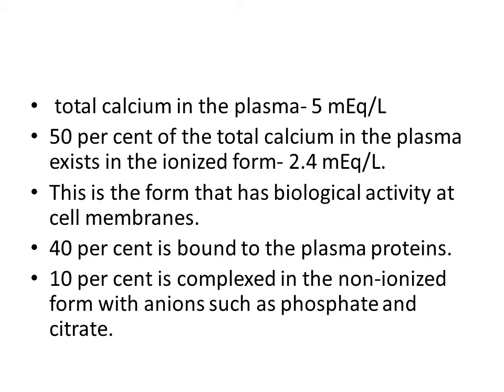The total calcium in the plasma is 5 milliequivalents per liter. Out of that, 50% is in the ionized form, which is 2.4 milliequivalents per liter, and this is the form that has biological activity at the cell membranes, while 40% is bound to plasma proteins and only 10% is complexed in non-ionized form with anions like phosphate and citrate.